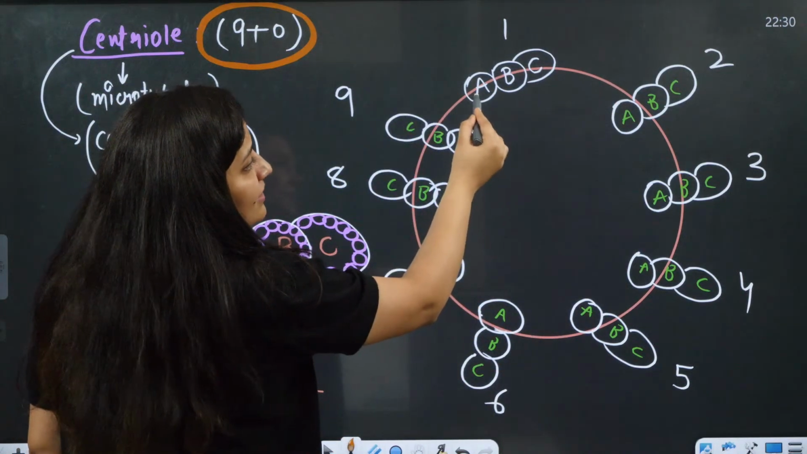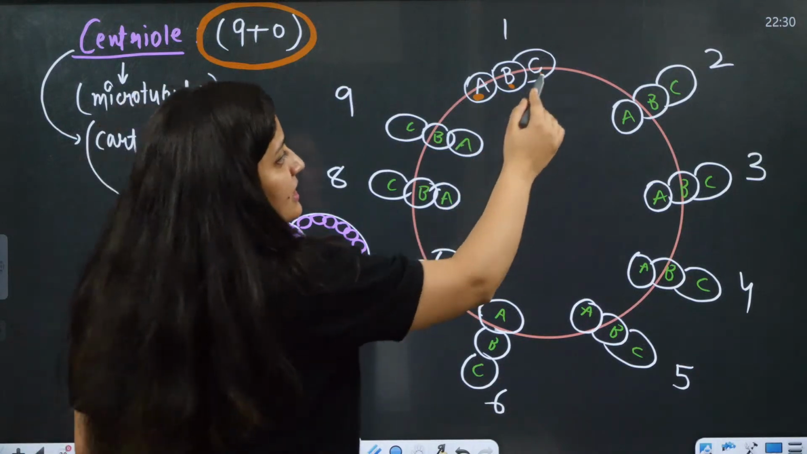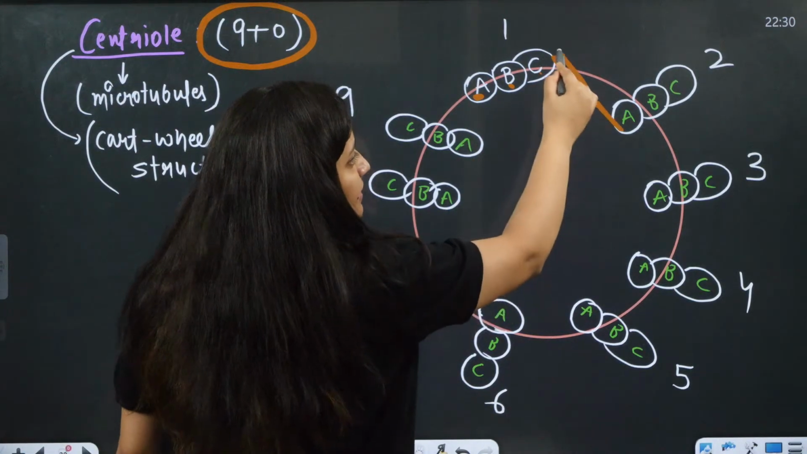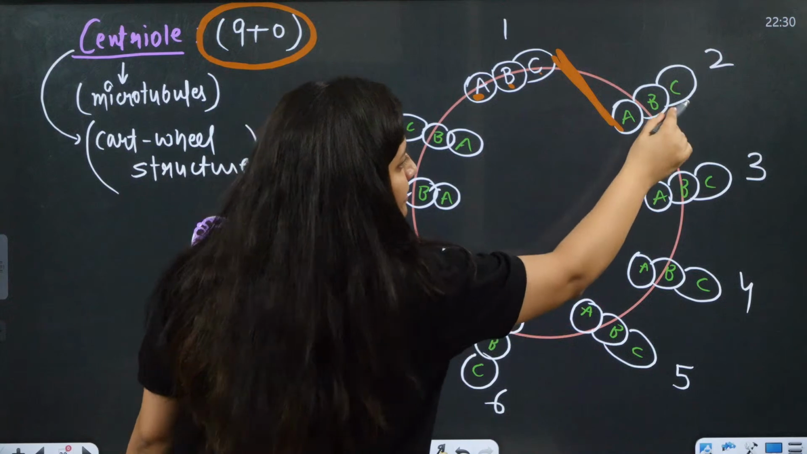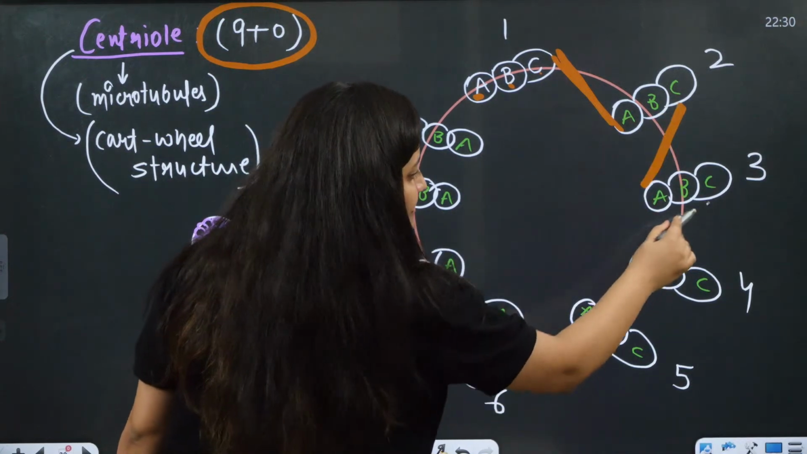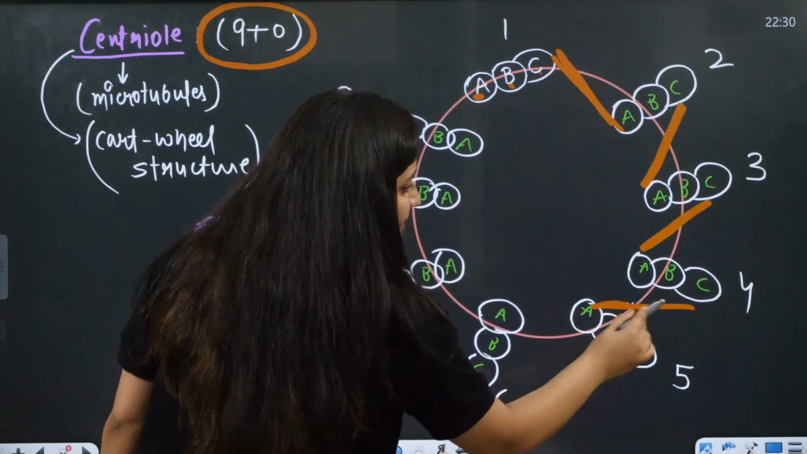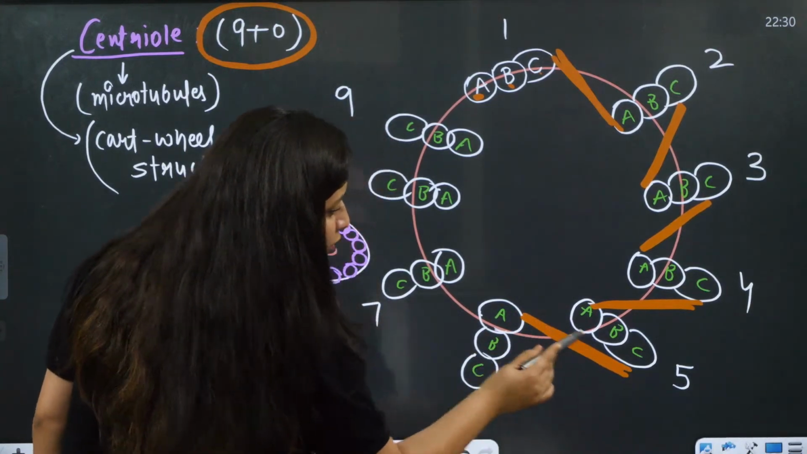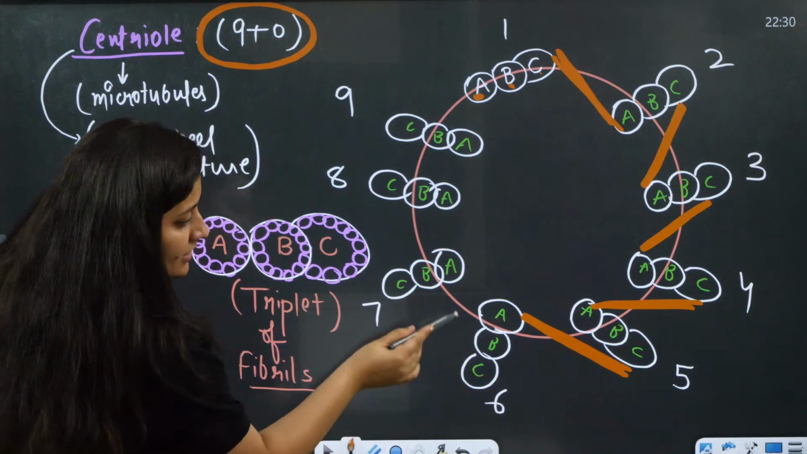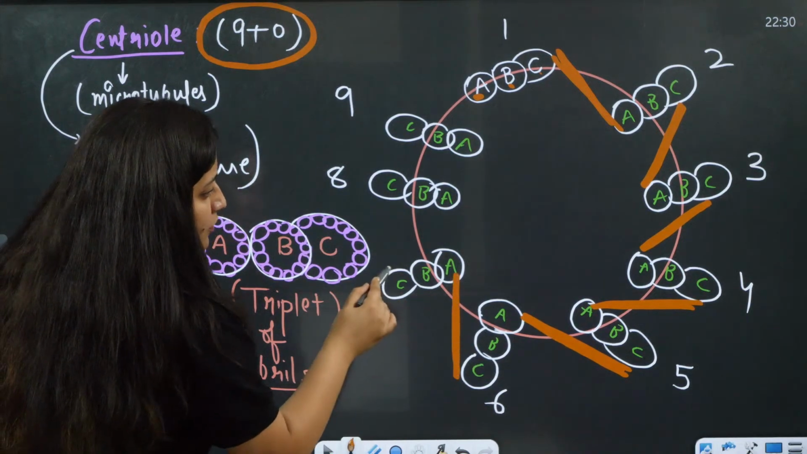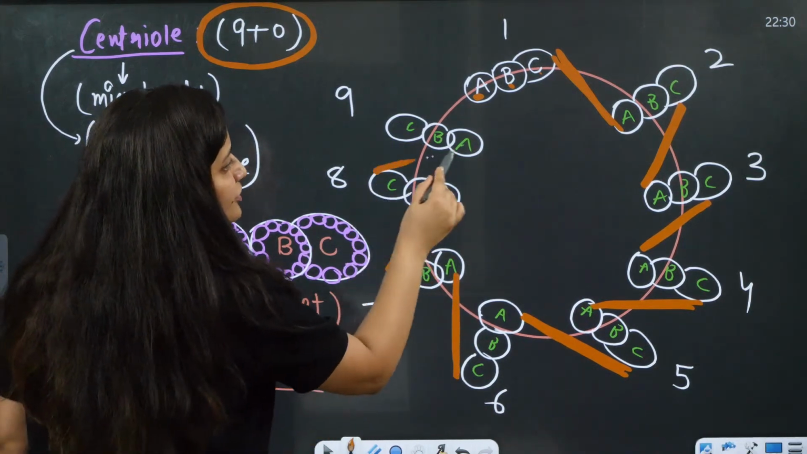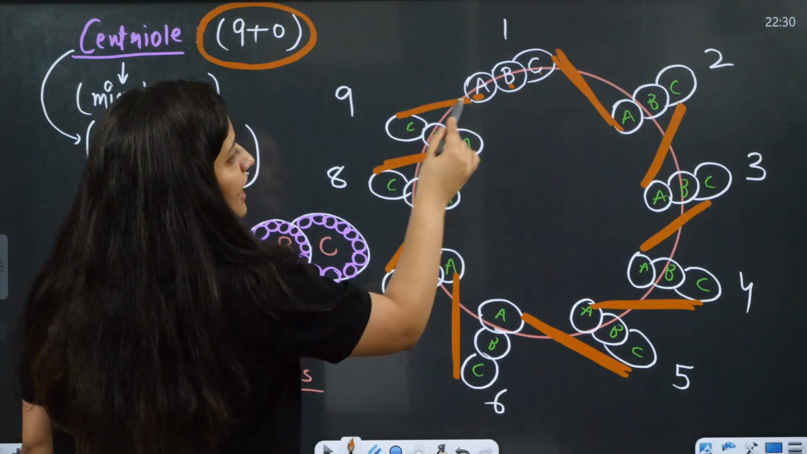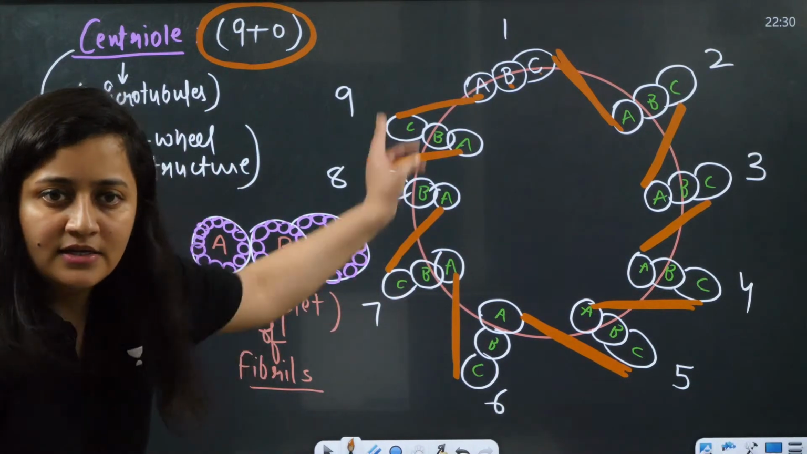Why am I using the word triplet? A, B and C are present. Now there will be the AC linker. This C will join with the A. So there will be the C and A linker. Again, here also proteins are going to link one triplet with another, right? Are you getting it?